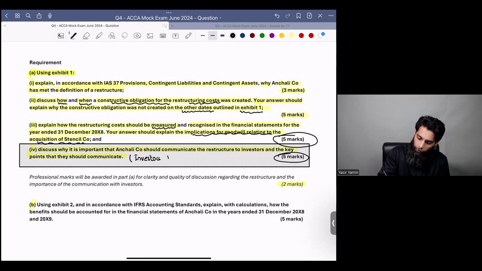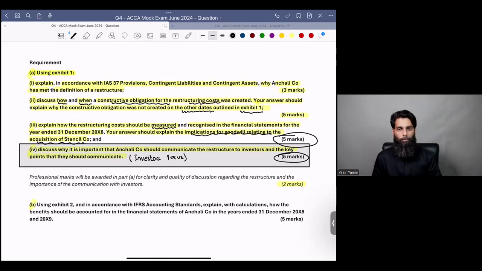Guys, if you are going to attempt a paper like SBR, it is of utmost importance that you understand what investors' focus is. Whatever accounting standards you apply will always have an impact on financial statements and hence the investors.